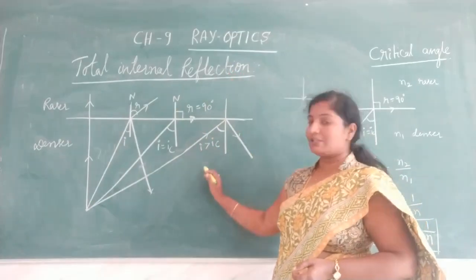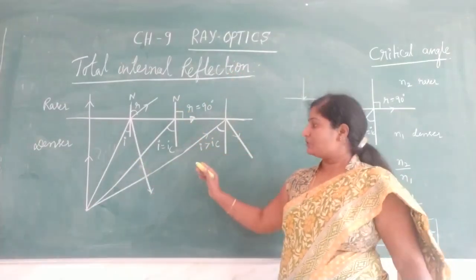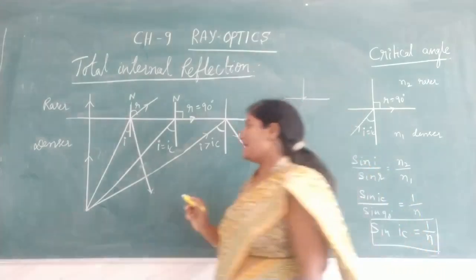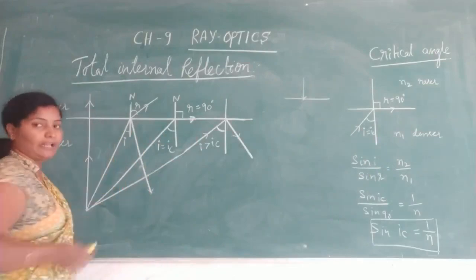Here, this is a denser medium and this is a rarer medium. Just imagine the light traveling from denser medium to rarer medium.